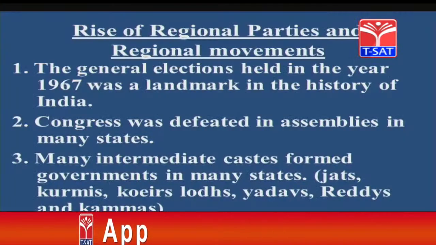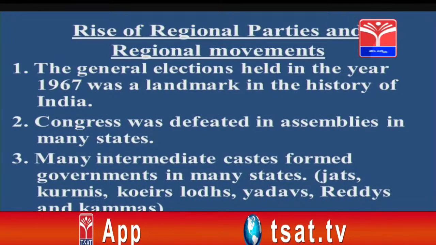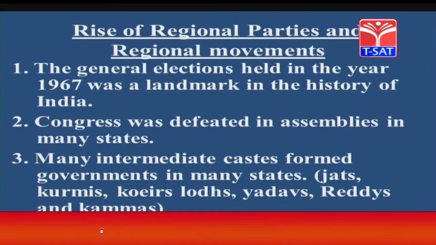It could not make the remarkable progress it had made in previous elections. Most of the states were lost by the Congress party, and it could not win a remarkable number of seats in the Lok Sabha. The general elections held in 1967 were a landmark in the history of India.